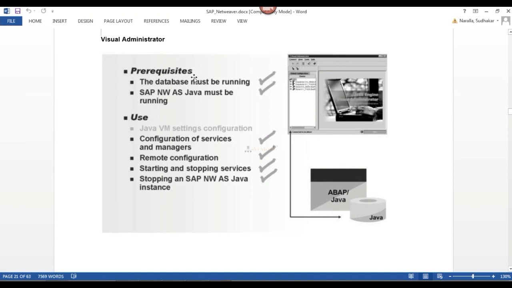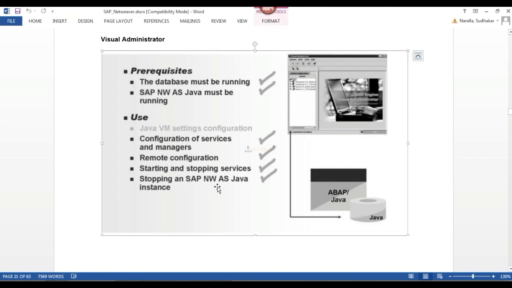The second one is Visual Administrator. For Visual Administrator also, the database must be running and the Java instance should be running, so this is also an online tool. If your Java instance is down, then you cannot start the Visual Administrator tool. Using this, you can configure the servers, services and managers, do remote configuration, and start and stop services. We cannot start the Java instance, we can only stop the Java instance.